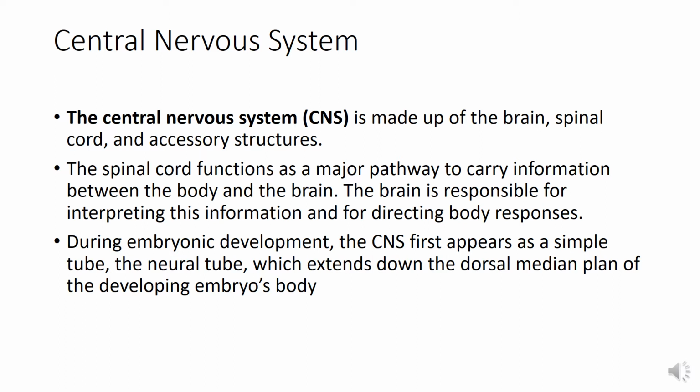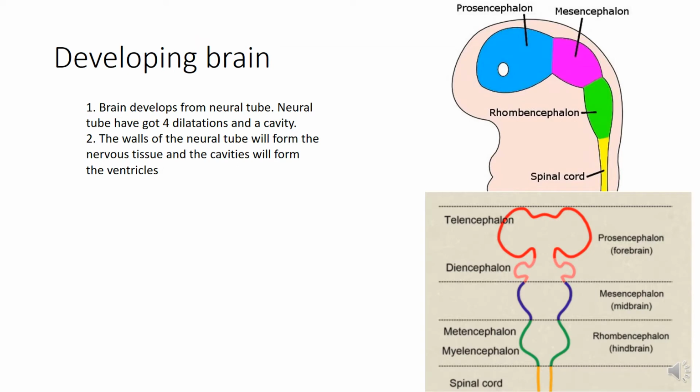Now during embryonic development, the central nervous system first appears as a simple tube known as the neural tube, which extends down the dorsal median plane of the developing embryonic body. So here you can see this is the developing embryo and this is the dorsal part of the developing embryo, and you can see a tube-like structure with various dilatations developing in this part.